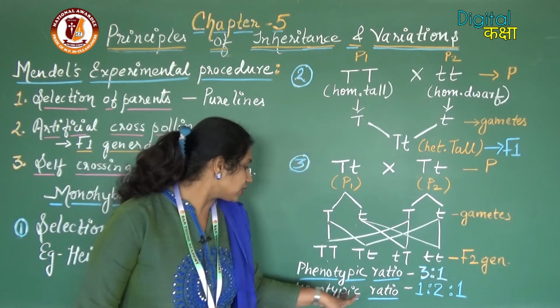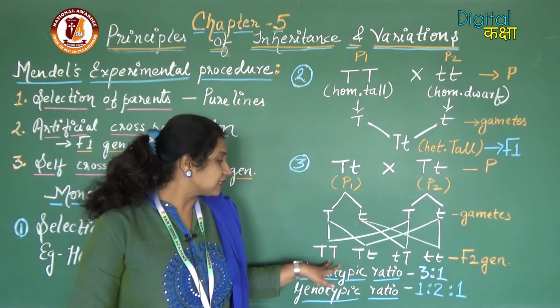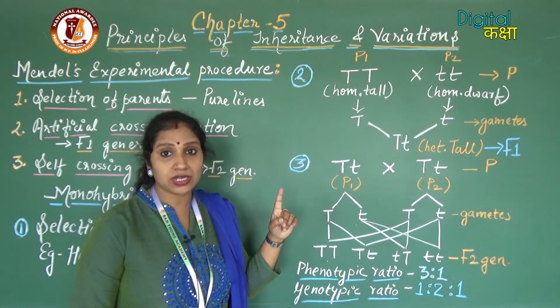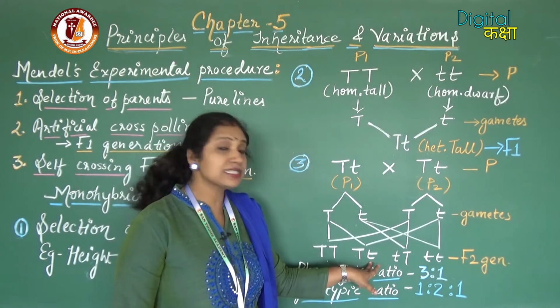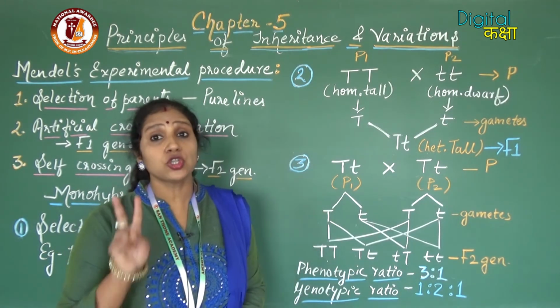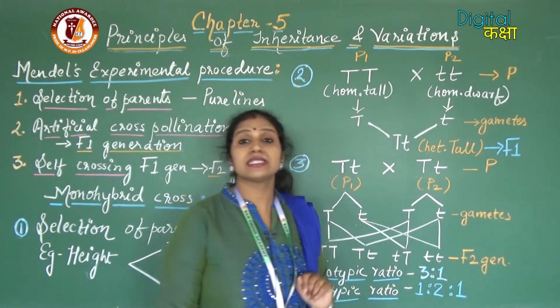So now we will go to the genotypic ratio. Genotypic ratio, here we see that this is homozygous tall, okay. So one homozygous tall individual. Then this is heterozygous tall, this is also heterozygous tall. So two heterozygous tall individuals and one is dwarf.